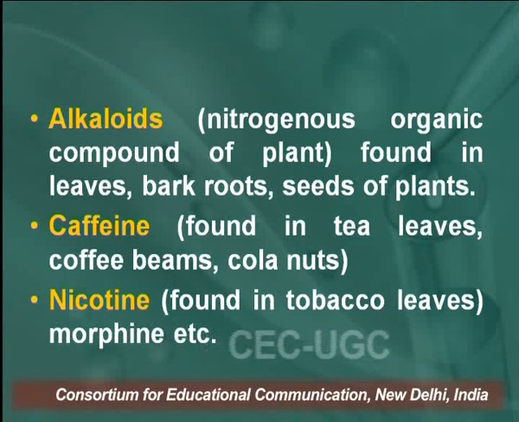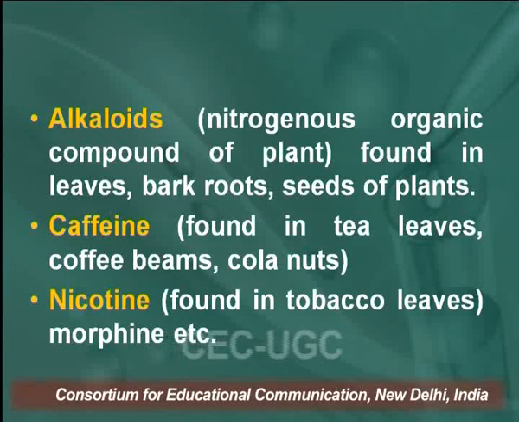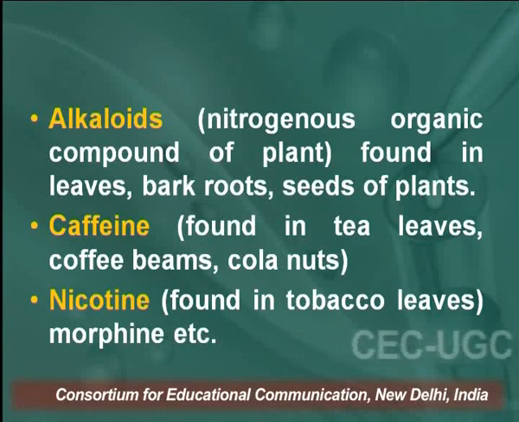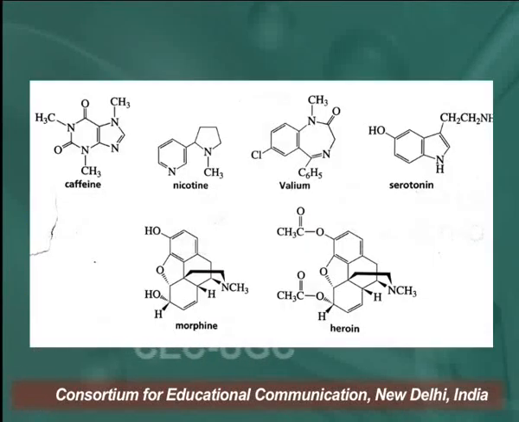Similarly, nicotine is also an alkaloid, also a plant product, also containing a heterocyclic ring, found in tobacco leaves, morphine and so on. These are some examples of heterocyclic compounds or alkaloids.